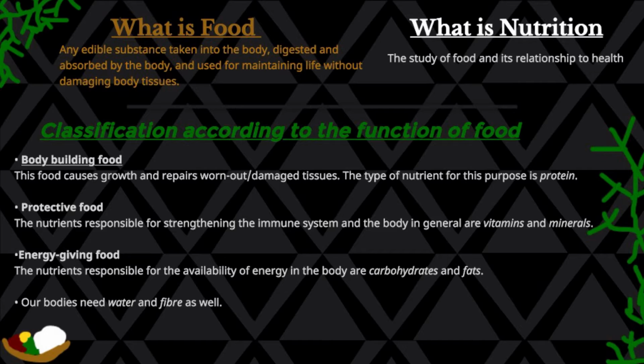First of all, we're going to look at bodybuilding food. This food causes growth and repairs of worn out tissues or damaged tissues. The type of nutrient for this purpose is protein. Then we're going to look at protective food. Protective food is the one responsible for strengthening the immune system. So the nutrients responsible for strengthening the immune system and the body in general are vitamins and minerals, or what